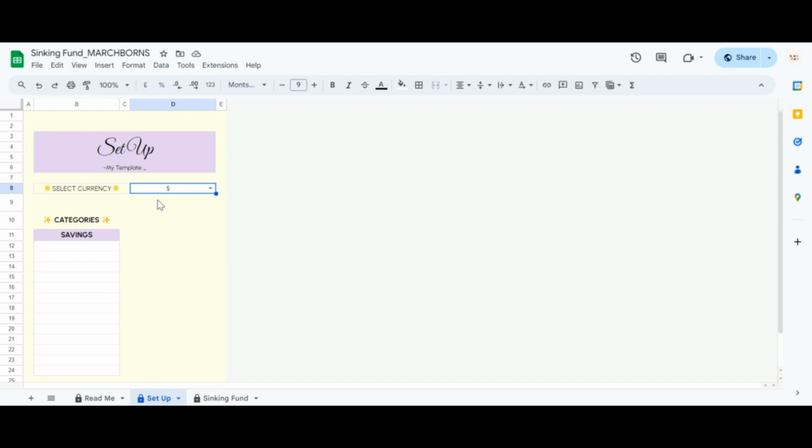Next, we will add sinking fund, also known as savings fund names here. Suppose you want to save for an emergency, car, house, or anything you want to save for, write the name for it here. You can add up to 13 savings funds. Let's write down some examples here. Emergency fund, car, house, wedding, laptop, travel/vacation, garden, annual bills. Next, we will go to the sinking fund tab.